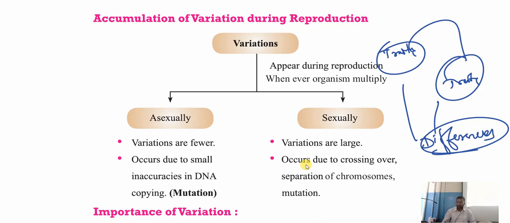Now, as you can see, these variations we have got through two types of reproduction: asexual reproduction and sexual reproduction. It means these reproductions we can see in both plants and animals. We can see variations in both the plants and animals.